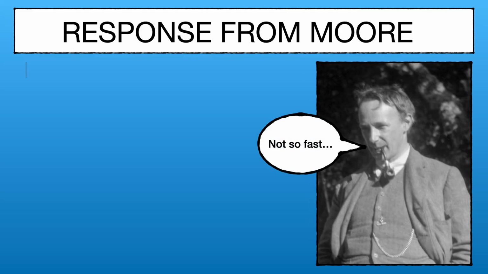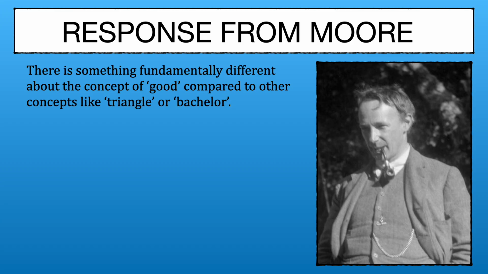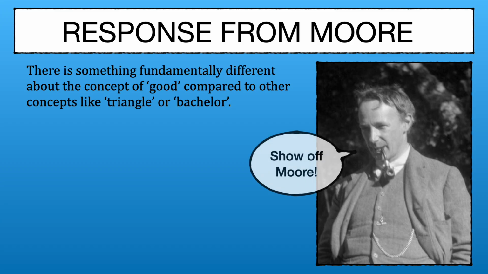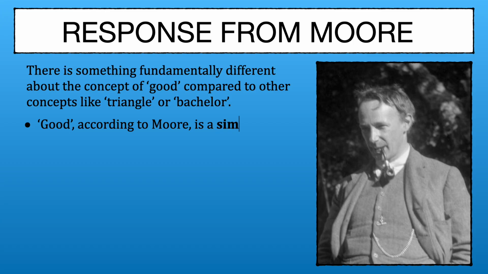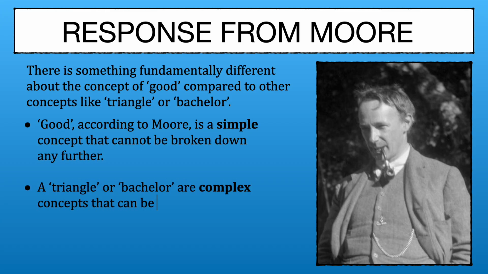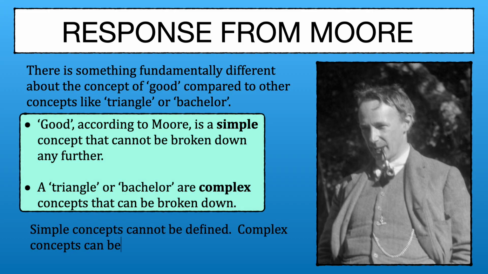However, Moore thinks there is something fundamentally different about the concept of good compared to other concepts like triangle or bachelor. This response is going to let you show off a little bit more about Moore's view. Good, according to Moore, is a simple concept that cannot be broken down any further. A triangle or a bachelor are complex concepts that can be broken down. Simple concepts cannot be defined. Complex concepts can be defined.